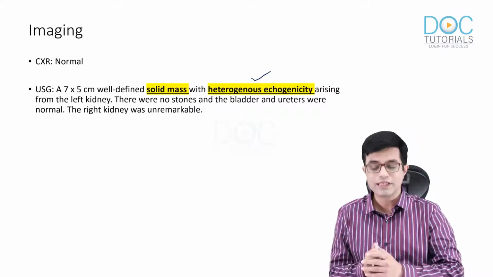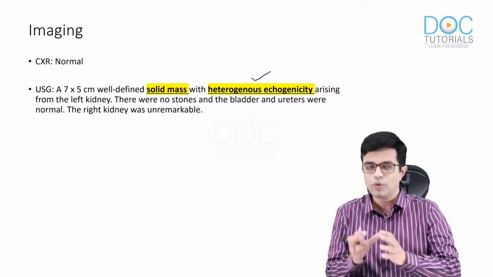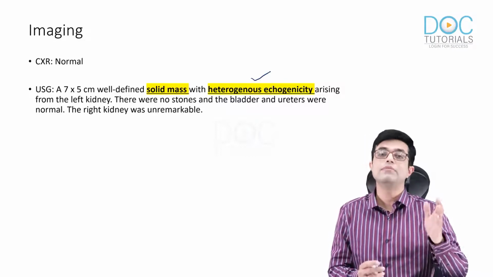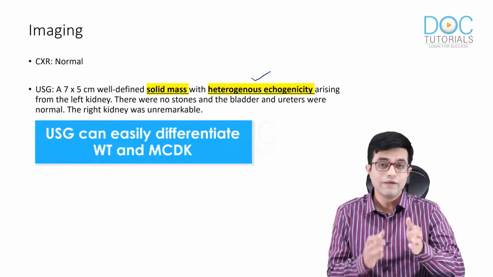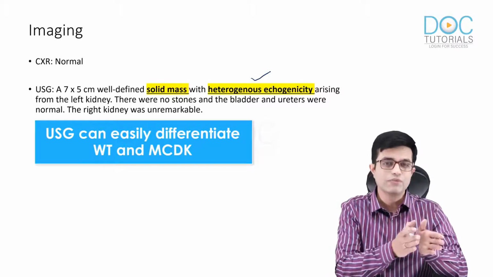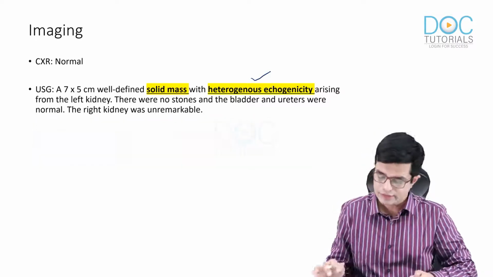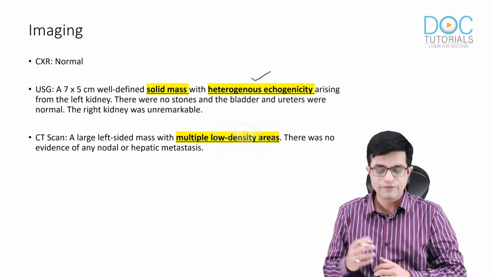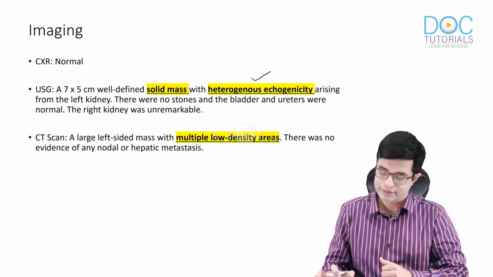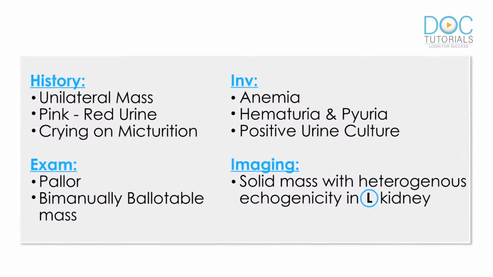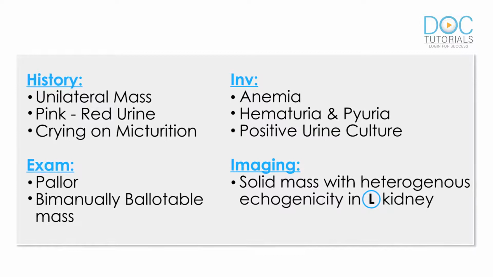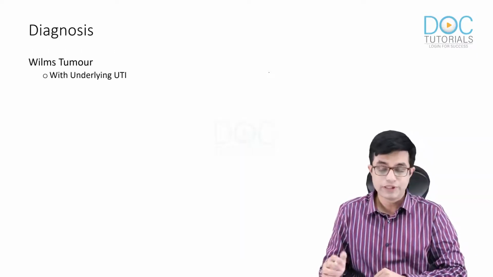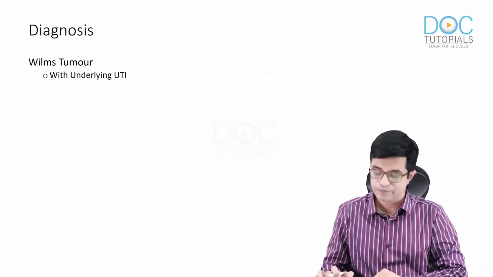Here, there was a solid mass with heterogeneous echogenicity and no multiple cystic masses were present, so multicystic dysplastic kidney could easily be ruled out. So ultrasound is useful when you need to distinguish Wilms tumor from MCDK. And CT scan showed a large left-sided mass with multiple low-density areas. There was no evidence of any nodal or hepatic metastasis. The diagnosis made was Wilms tumor with underlying urinary tract infection.